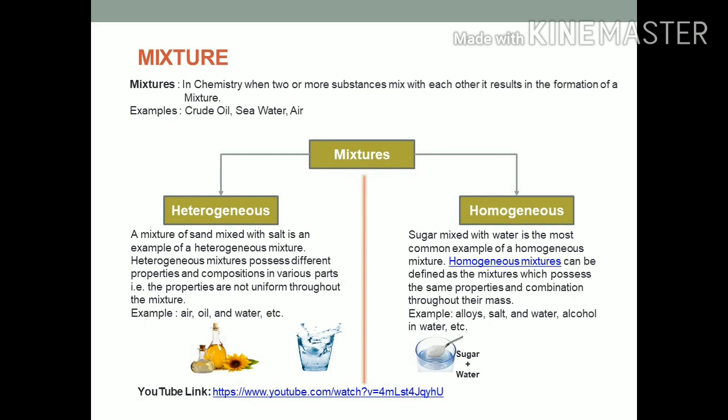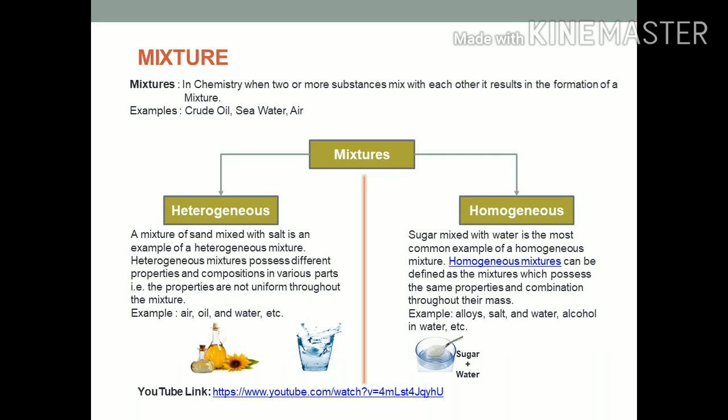In this slide, we will understand what is a mixture. In chemistry, when two or more substances mix with each other, it results in the formation of a mixture. For example, crude oil, seawater, air. As we know, air is a mixture of many gases like nitrogen, hydrogen, oxygen, carbon dioxide, and many other gases. And crude oil is also a mixture of diesel, petrol, etc. Like that, seawater is also a mixture of water and salt.